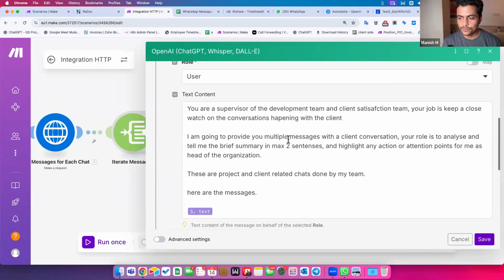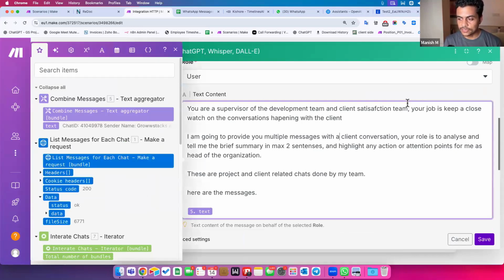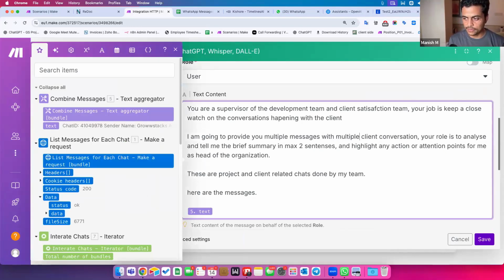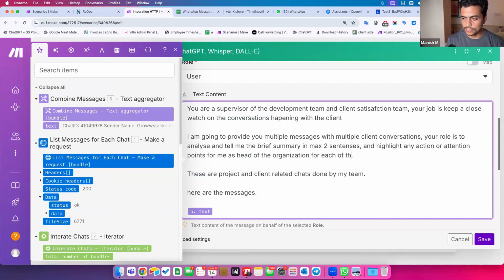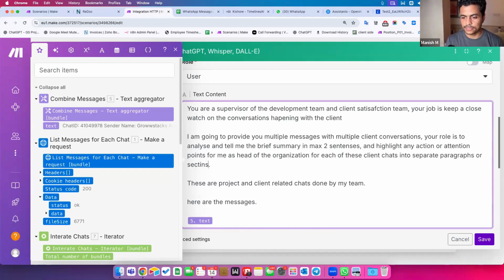I'm going to provide you multiple messages with multiple client conversations. Your role is to analyze and tell me a brief summary in max 2 sentences and highlight any attention point for me for each of these client chats into separate paragraphs or sections, something like this, right?